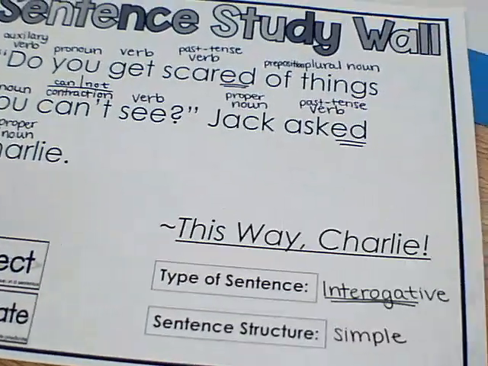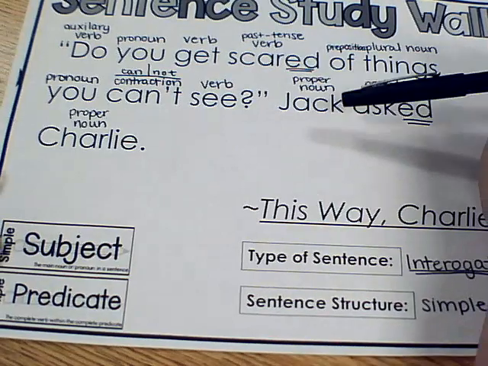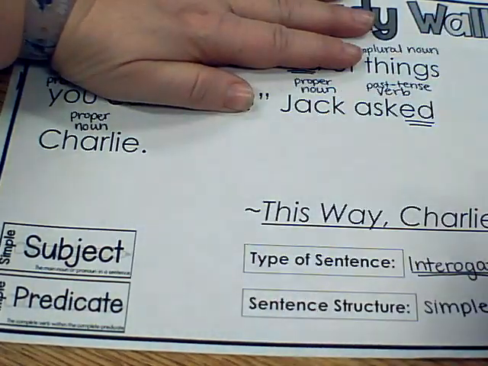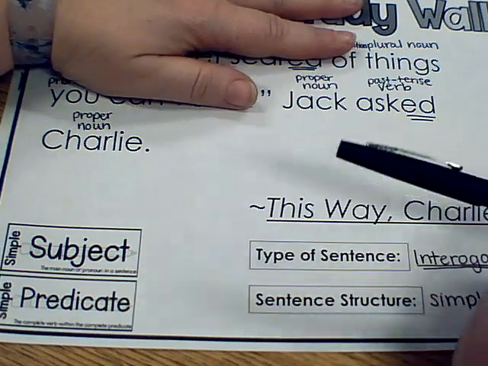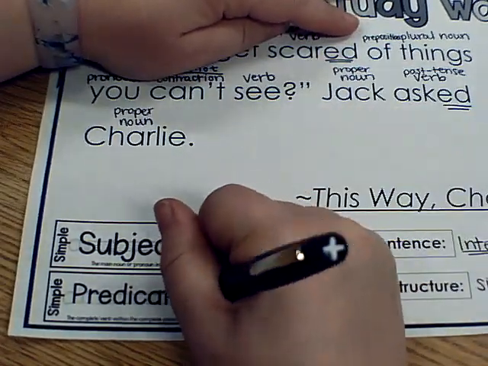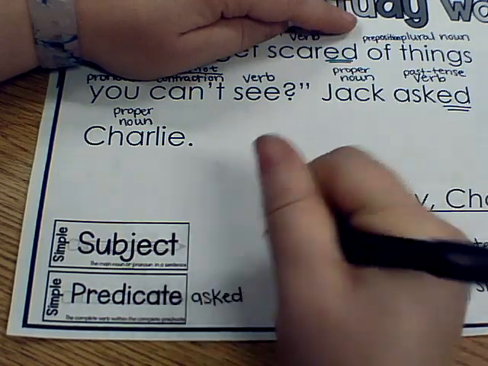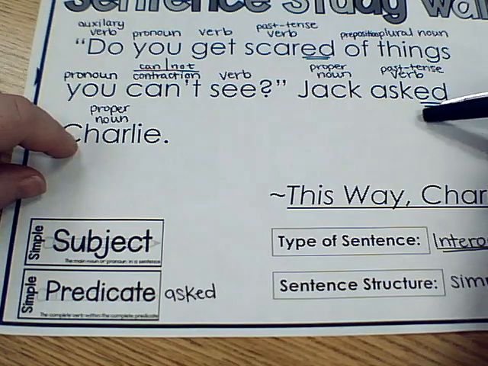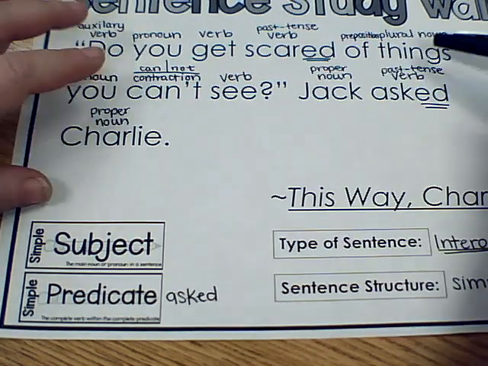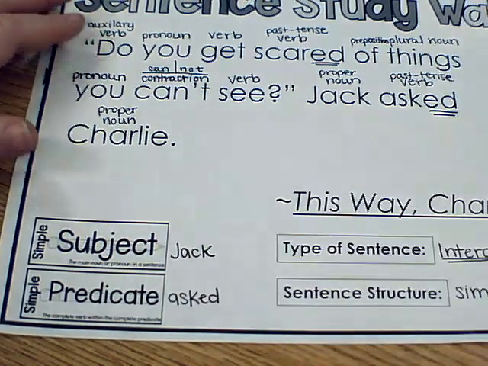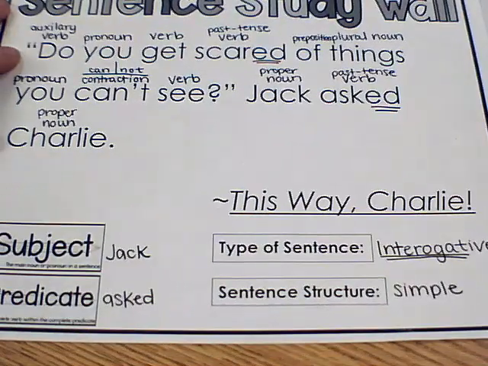And then that being said, just to make it easy on us this week, let's focus on Jack asked Charlie for our subject and predicate. So what is the predicate? That's the action that's being done. It's the asking. And there's two names on either side, so we need to figure out who did the asking. Did Charlie do the asking or did Jack do the asking? It was Jack. So Jack asked. All right, we got it all done.